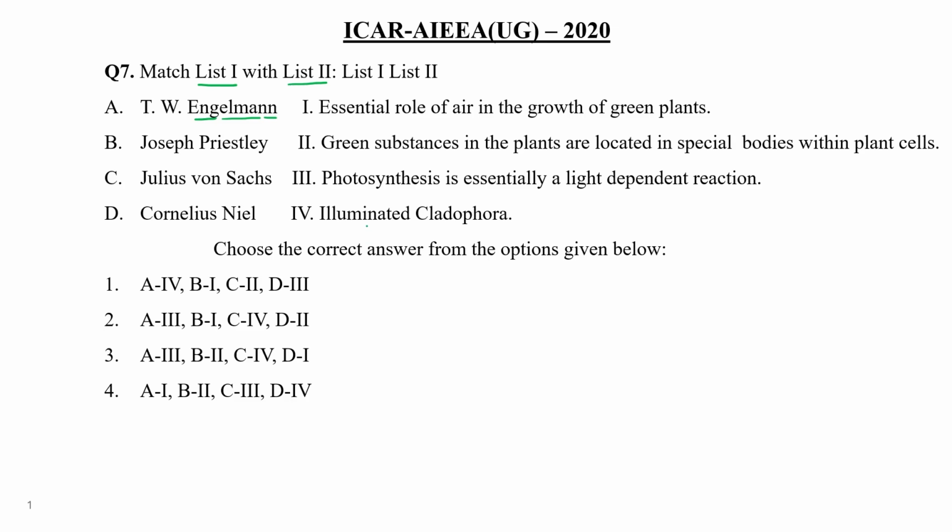So he actually illuminated light through a prism on this Cladophora, and this is the work which is performed by T.W. Engelmann. So can I write down A over here?